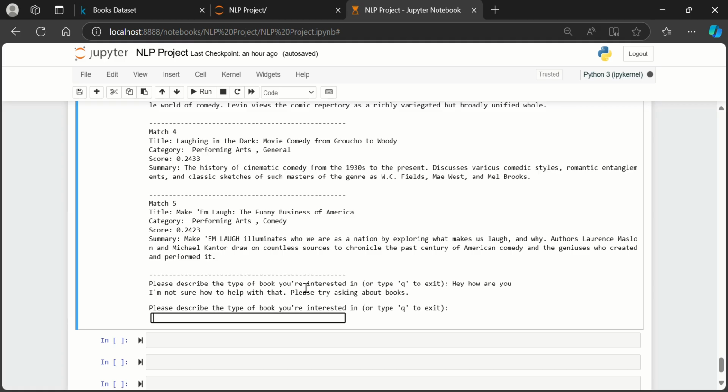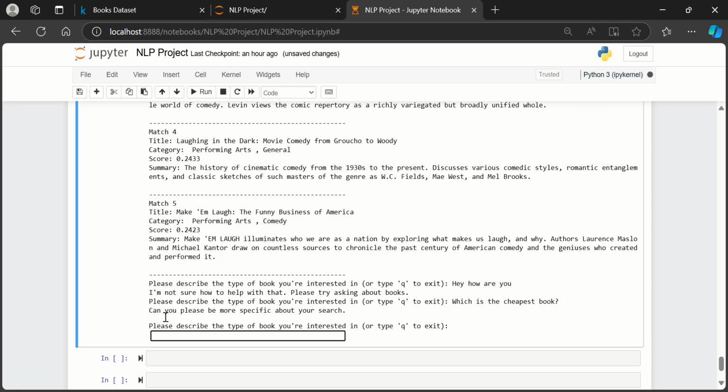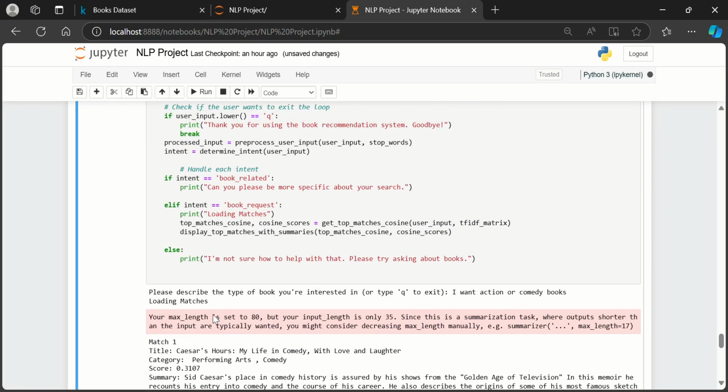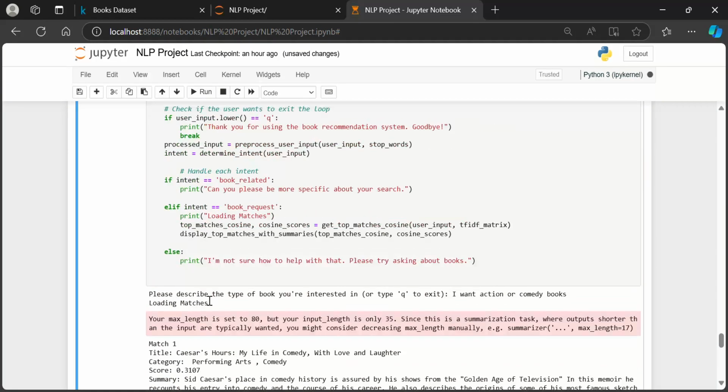For example, which is the cheapest book? It's going to tell you that you have to specify something that the function can work with.